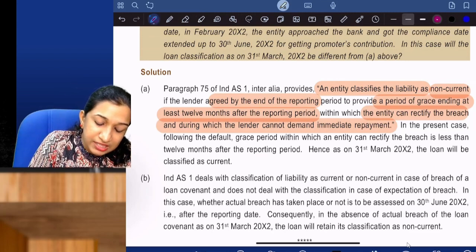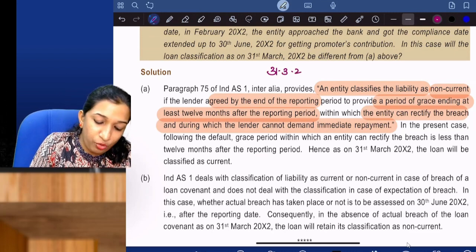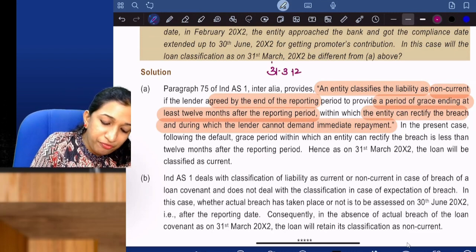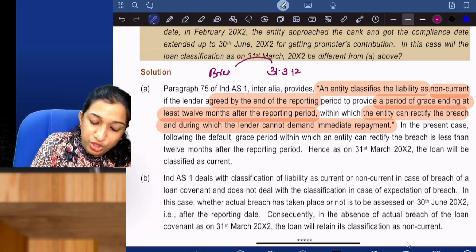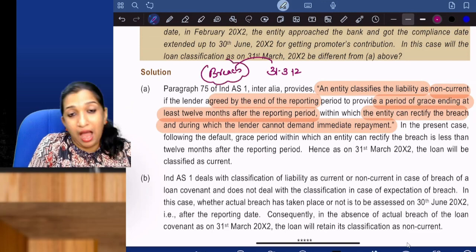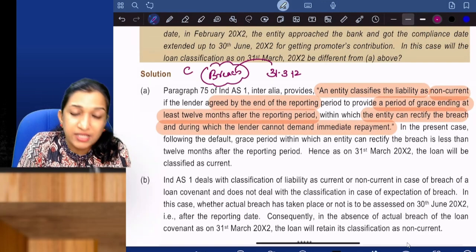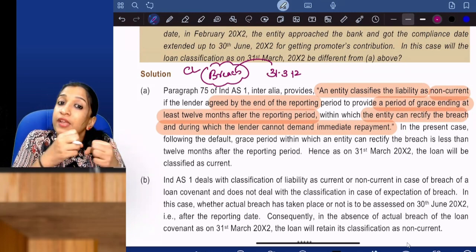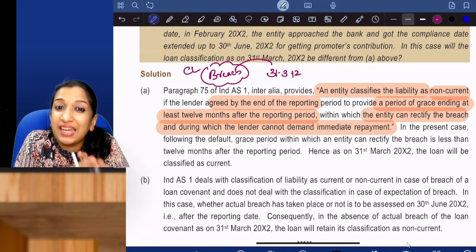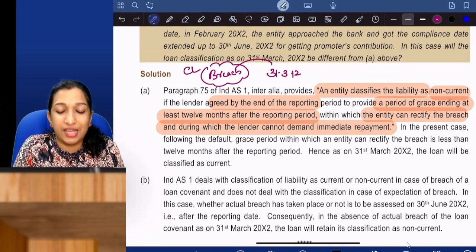So on the reporting date, whether 31st March 2024 or 2025 or 2012, before that there is a breach, and as a result of that breach, the loan has become current liability. Now the bank has given a grace period. How many months grace period?